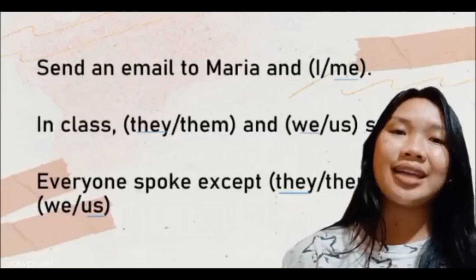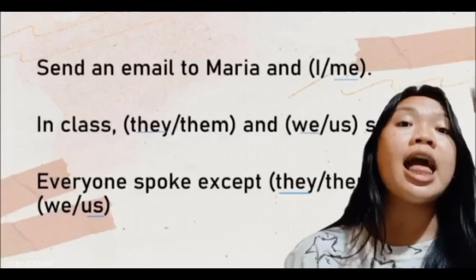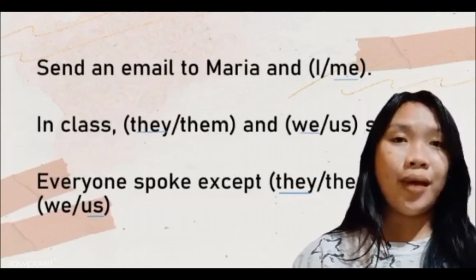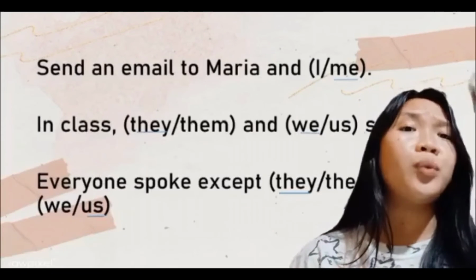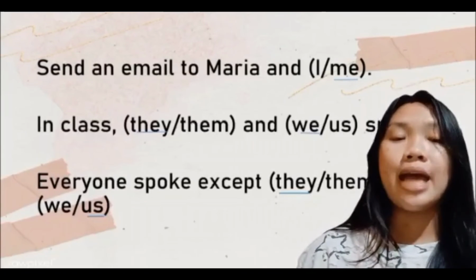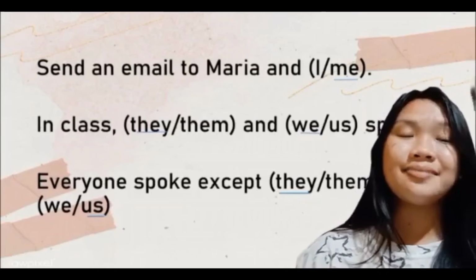That's correct. The next one is, in class, they, them, and we, us spoke. So the correct one is, in class, they and we spoke. Okay, number 3 here is, everyone spoke except they and us.